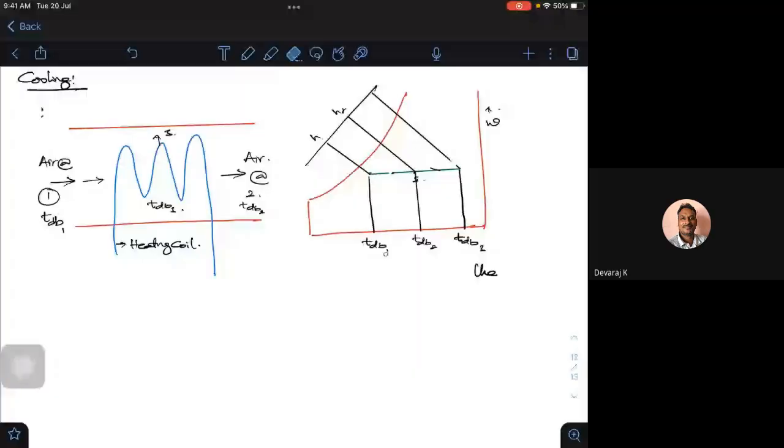I can show the same thing, but everything is reversed.